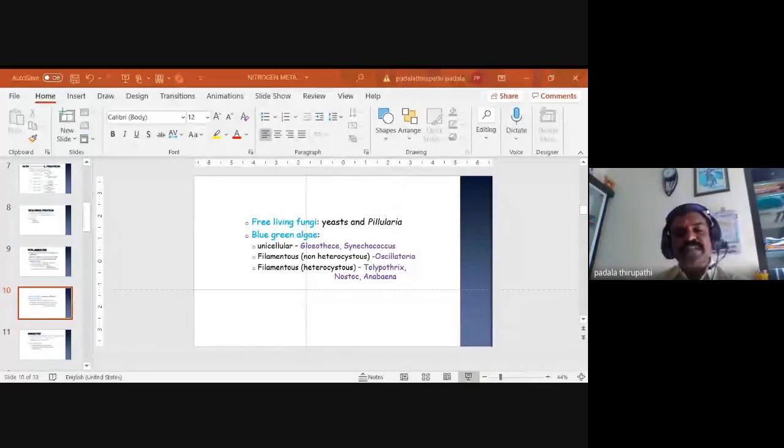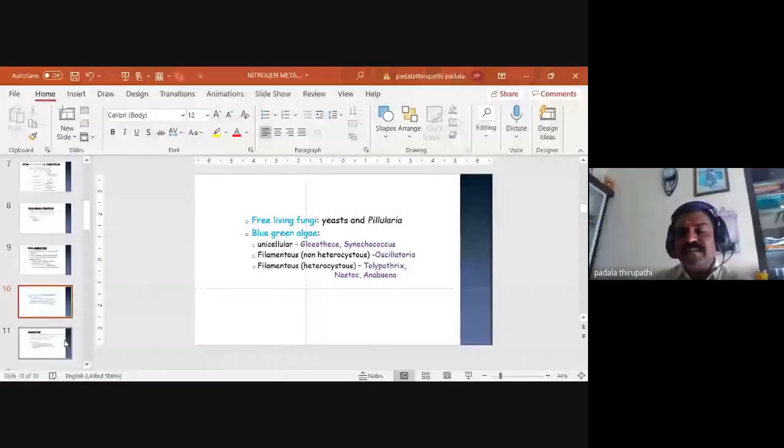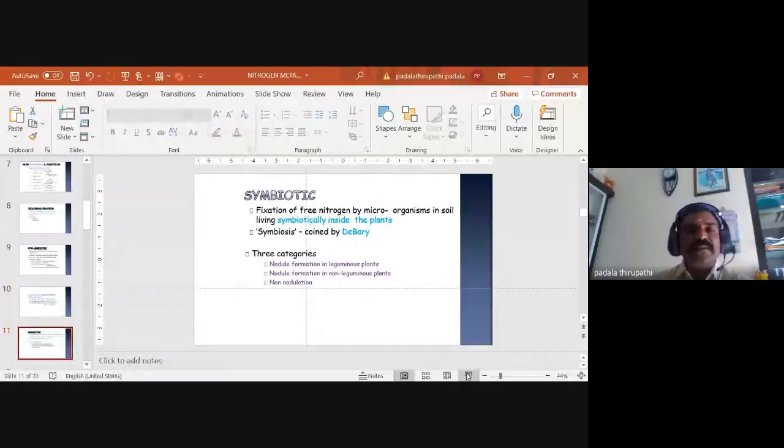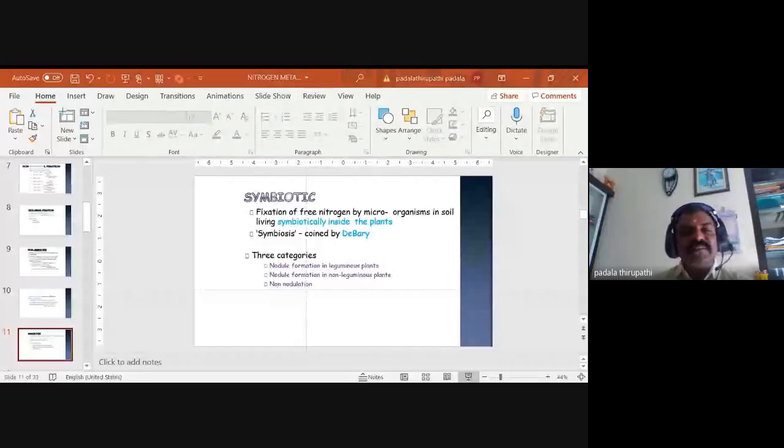And the filamentous non-heterocystous blue-green alga is Oscillatoria. Then the filamentous heterocystous blue-green algae are Tolypothrix, Nostoc, and Anabaena. Tolypothrix, Nostoc, and Anabaena. Right. This slide is visible?